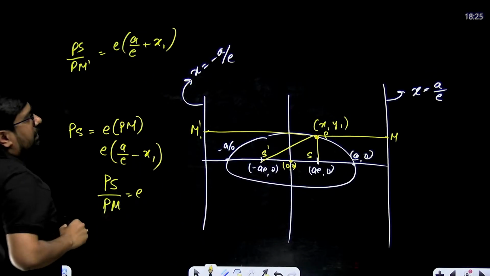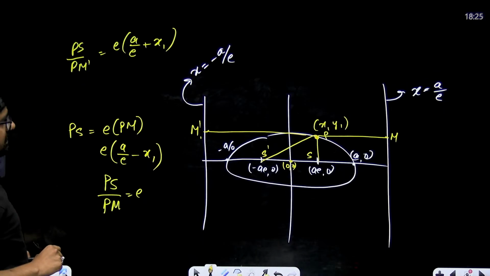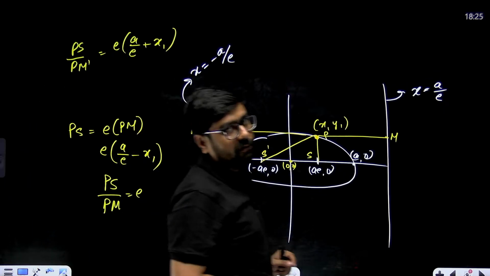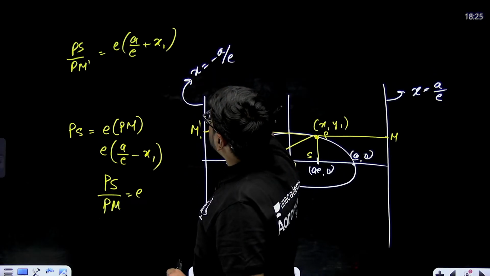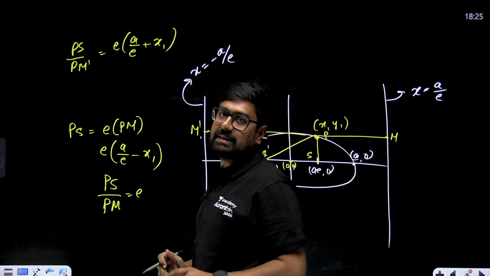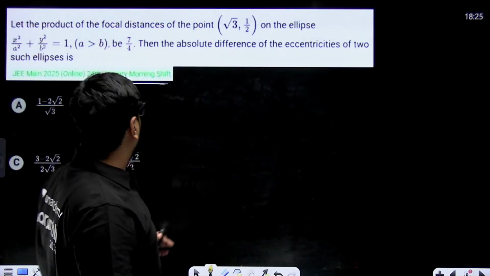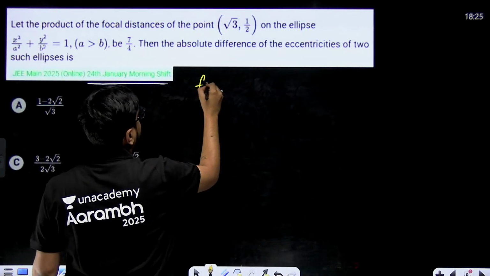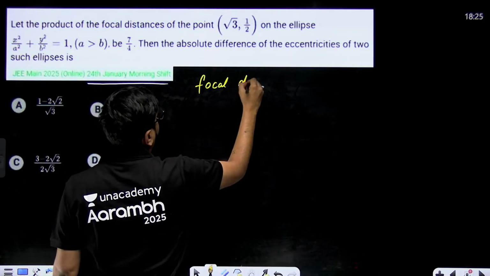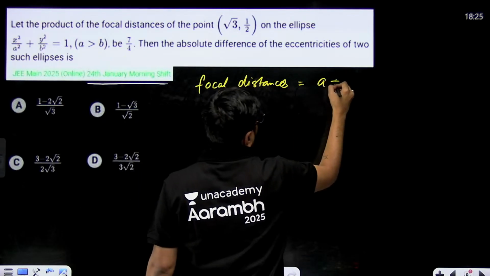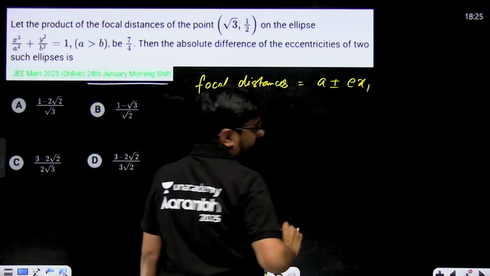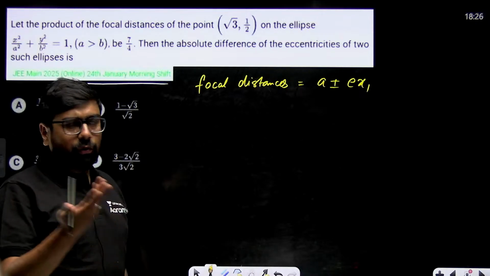This is also one distance, so there will be two focal distances of a point. This will come out to be a minus e x1, and a plus e x1. So basically focal distances will be a plus or minus e x1, two focal distances for two foci.